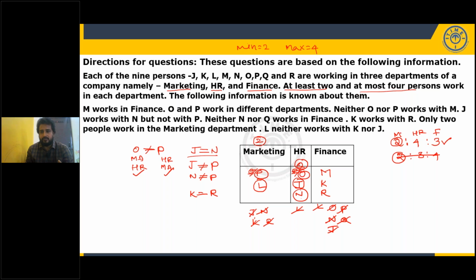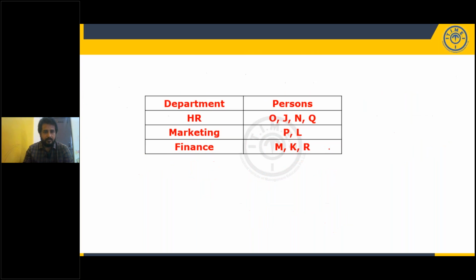2 is to 4 is to 3, marketing, HR, finance respectively. Who are in marketing? P and L. Who are in HR? Q, O, J, N. Who are in finance? M, K, R. Simple arrangement. It won't take more time. It takes maximum 2 minutes to complete it. But you should know the basic structure. You have to take the basic structure like this. Now, HR: O, J, N, Q; marketing: P, L; finance: M, K, R.